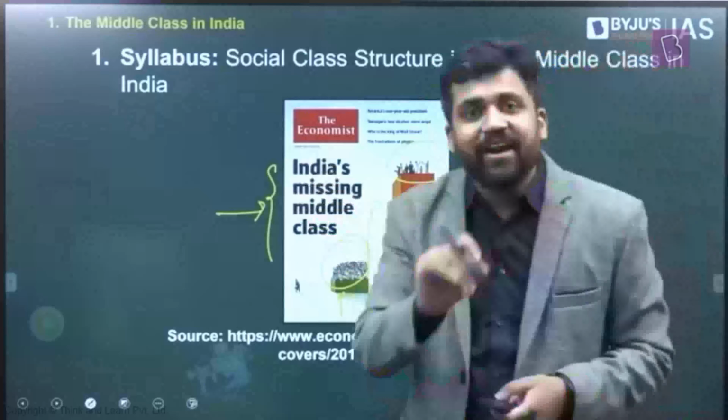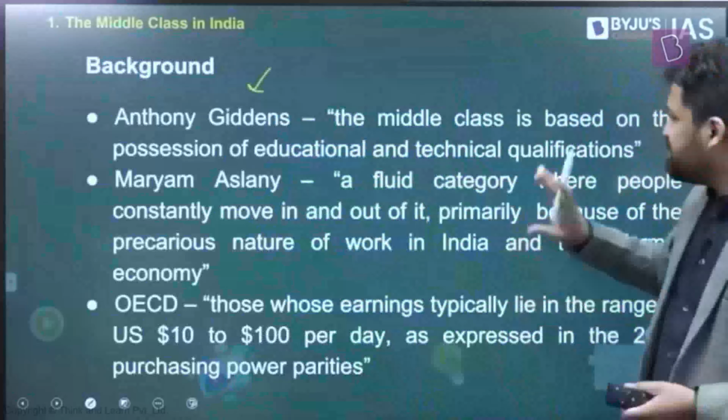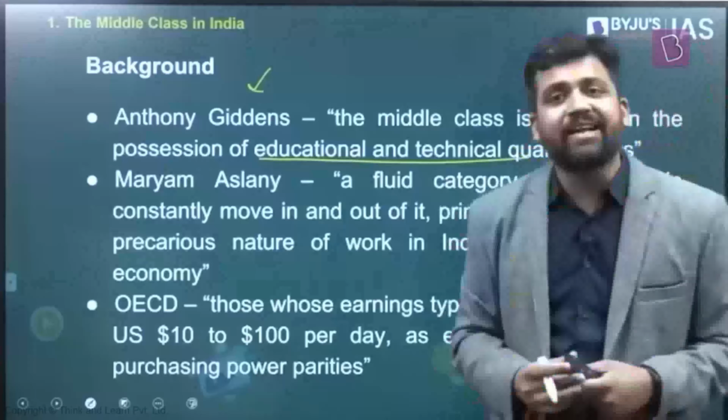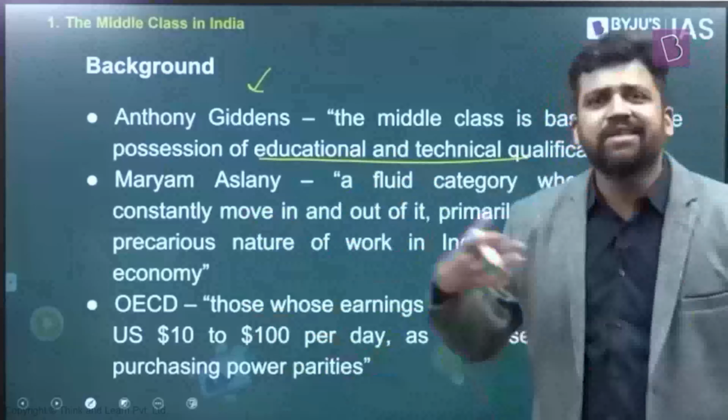Now let's look at some of the traditional definitions of who constitutes the middle class. Anthony Giddens says the middle class is based on the possession of educational and technical qualifications. Those people who have some educational qualifications, those people who have some technical qualifications, lawyers, doctors, engineers, chartered accountants, right?